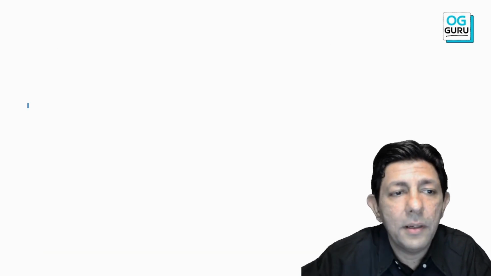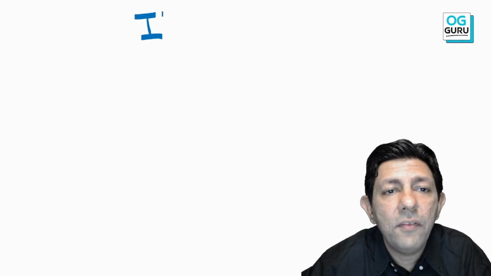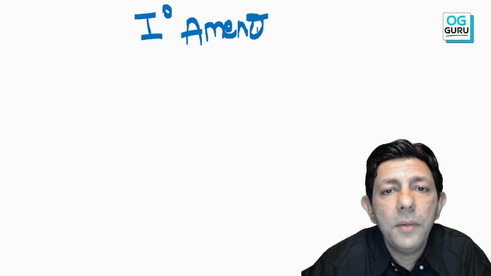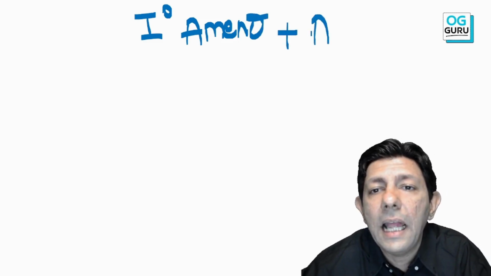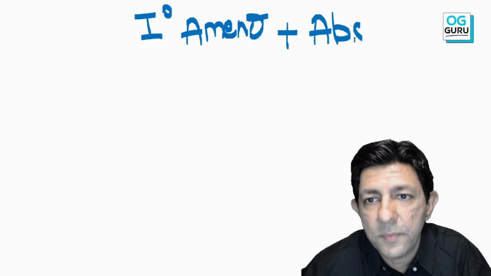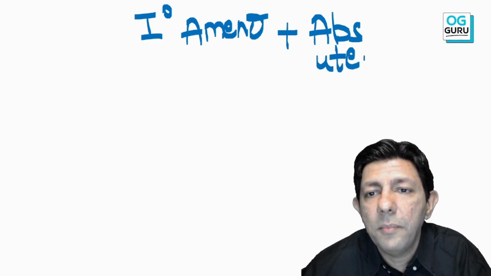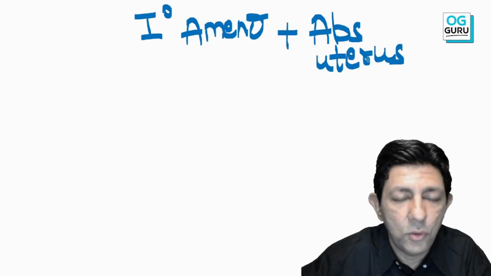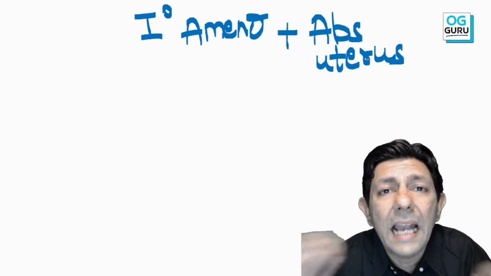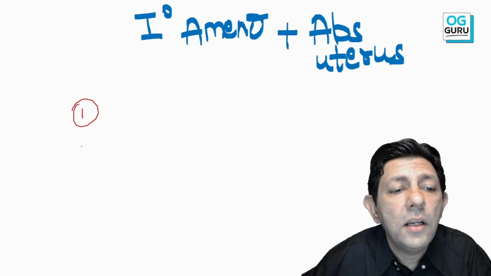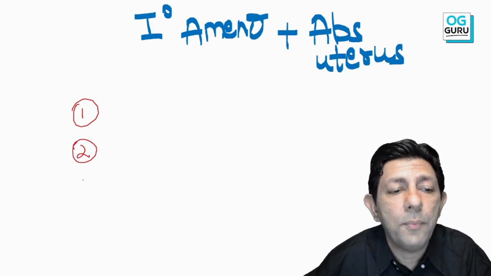Now my dear students, again remember this, that whenever I get an MCQ of primary amenorrhea and absent uterus, primary amenorrhea and absent uterus, lifelong, only two conditions are possible.